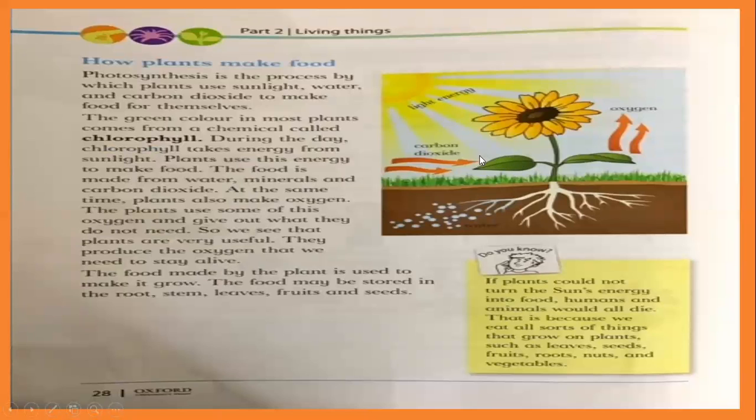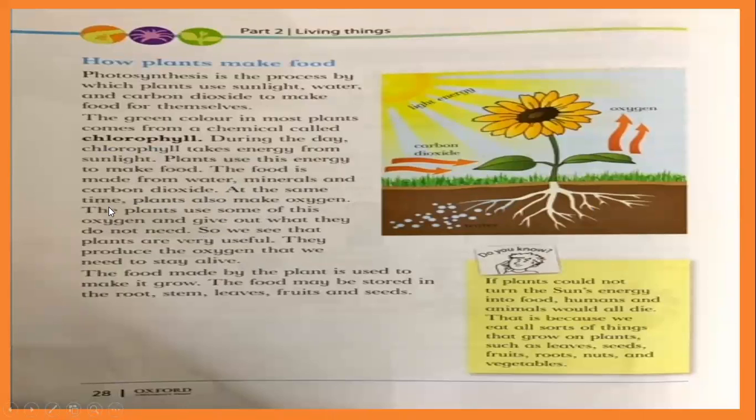Then chlorophyll takes energy from the sun. Plants use this energy to make food. Because of the chlorophyll, plants take energy from the sun and then they make food. The food is made from water, minerals, and carbon dioxide. Where is the mineral? The mineral is inside the soil. And carbon dioxide, I told you, is in the air.